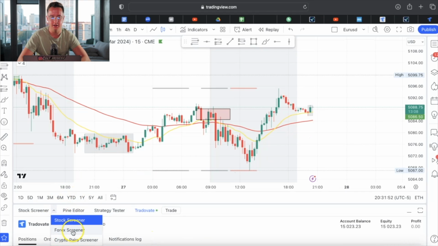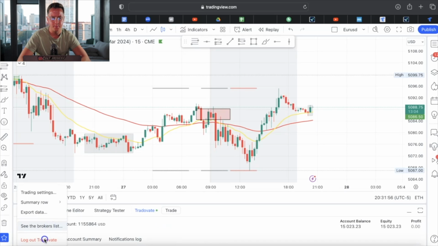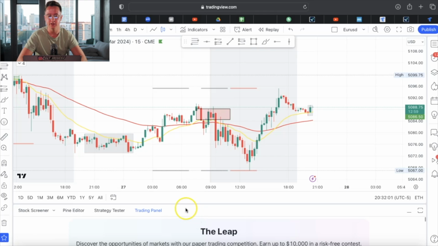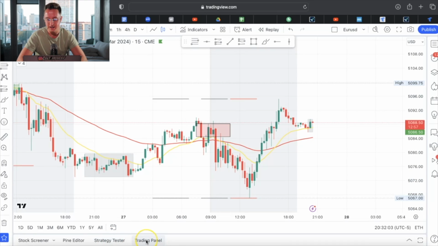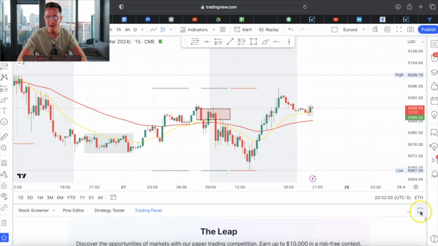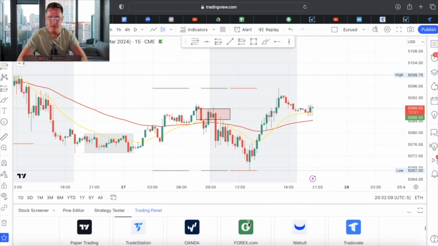So let me go right here and I will log out. Once you go to TradingView, this is how it's going to look. You're going to see the trading panel on the bottom. You can make it bigger by clicking this button. I'll need to do that though. And then what you're going to do is scroll down till you see Tradovate right here.